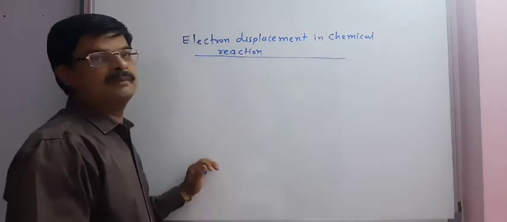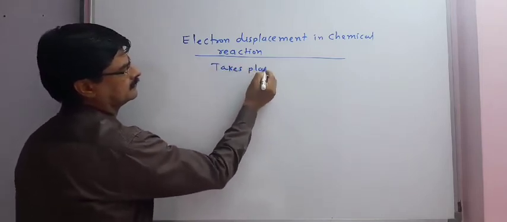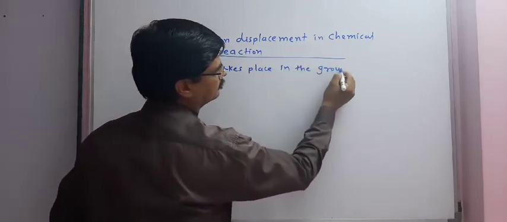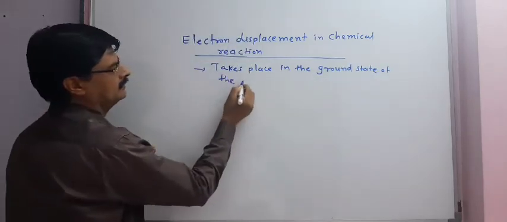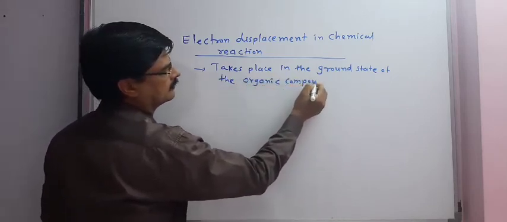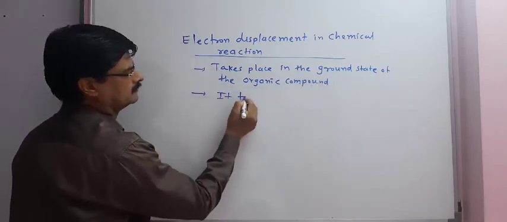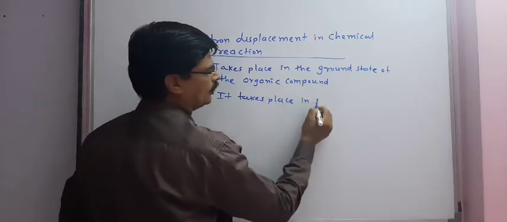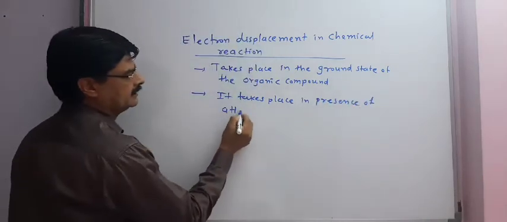Electron displacement in chemical reaction takes place in the ground state of the organic compound or it takes place in presence of attacking reagent.